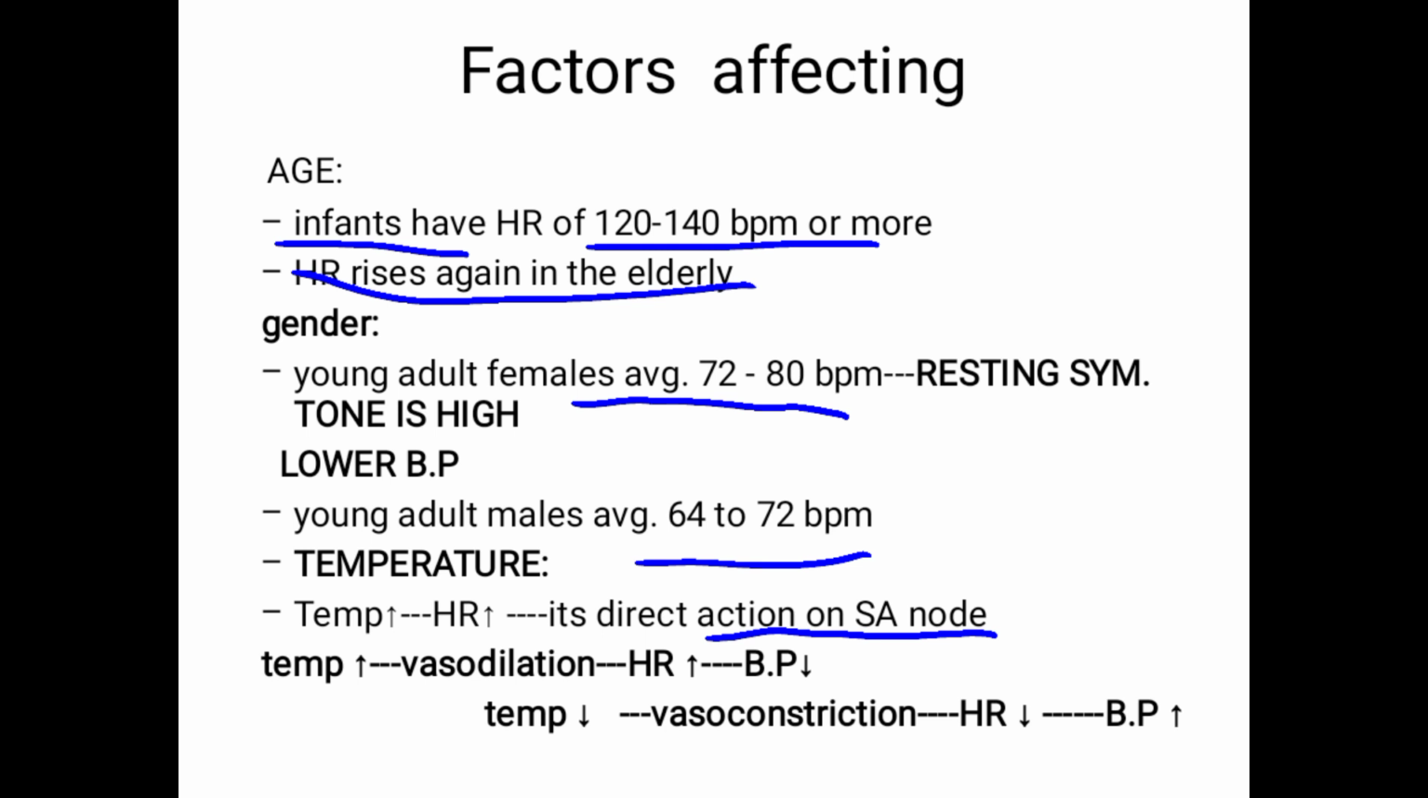Whenever temperature increases, like during fever, it directly stimulates the SA node, so the heart rate increases. But another thing, if the heart rate increases, the BP decreases. BP means blood pressure. The heart rate and blood pressure are inversely proportional. That means whenever the heart rate increases, the BP decreases.